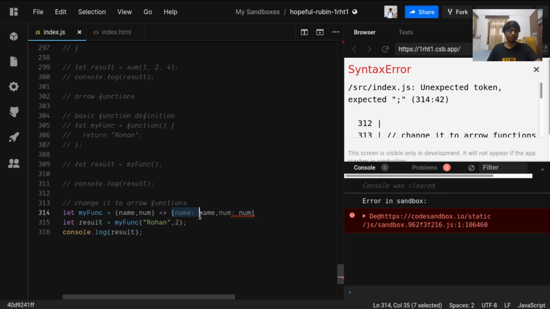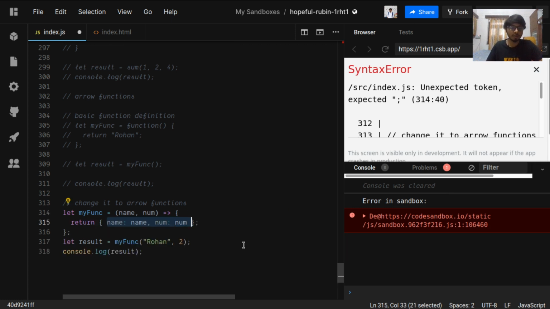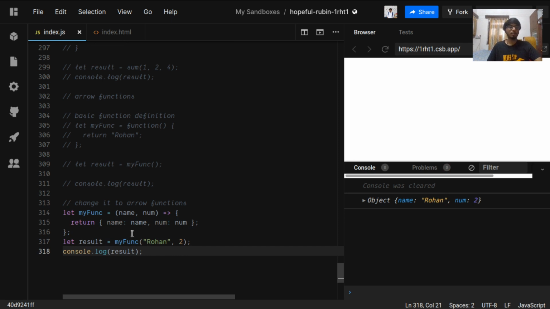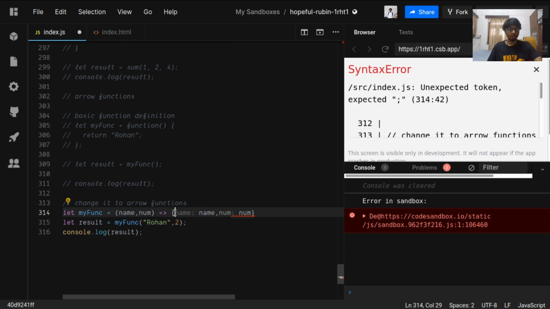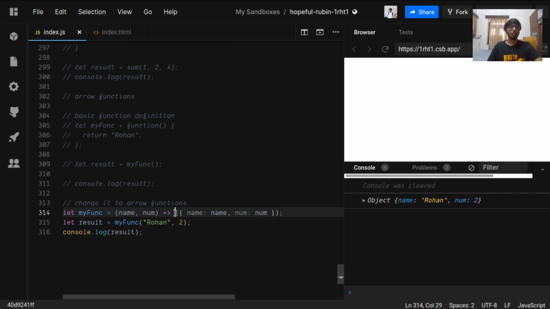When we were defining the arrow function, we were omitting these curly braces. But now when we are using these curly braces, it needs a return statement inside it, and now we need to wrap these in object braces too. So it will look like this. Now it works fine. Also, we can do something: if we don't want to use the return statement, we can do this. Yeah. So now it won't need a return statement.